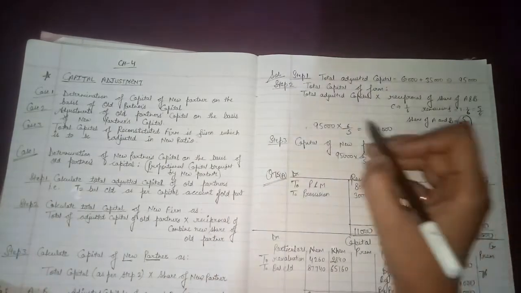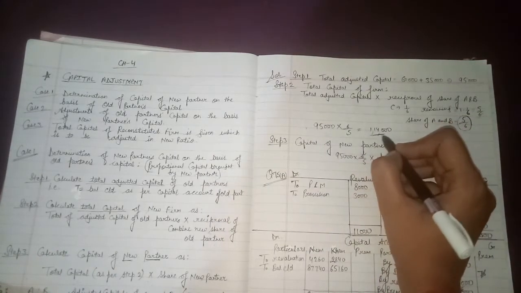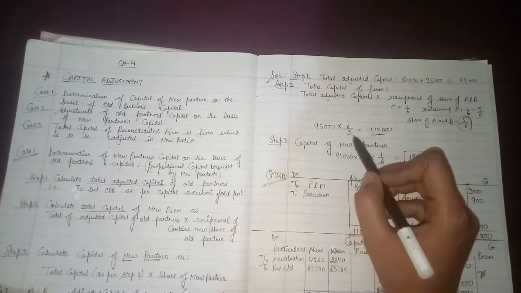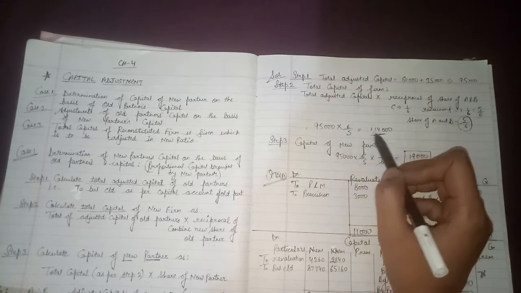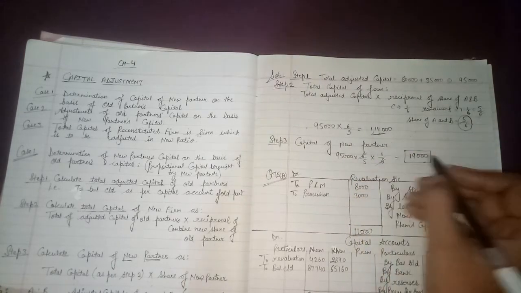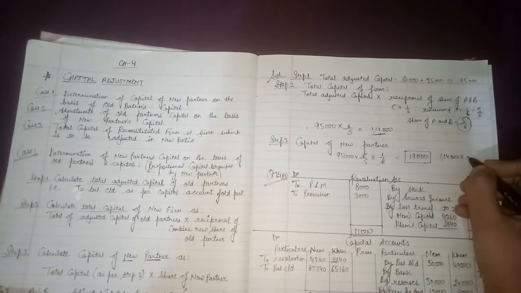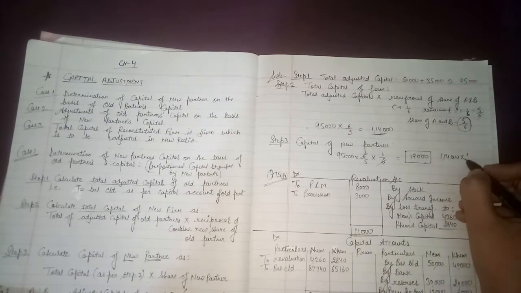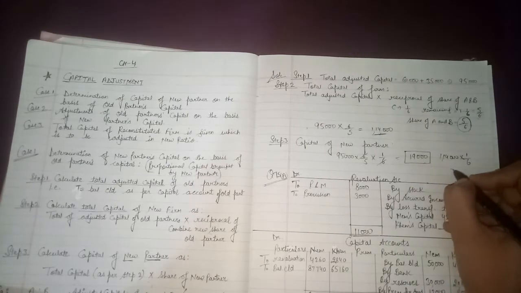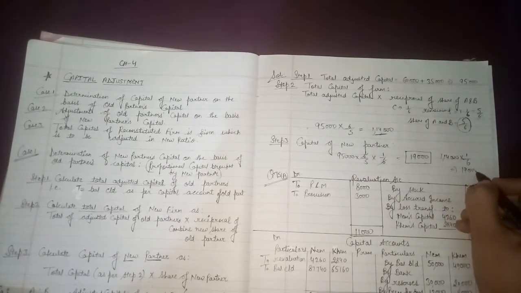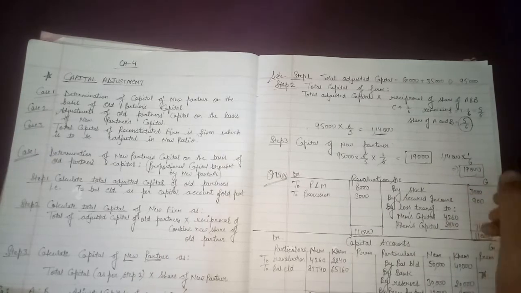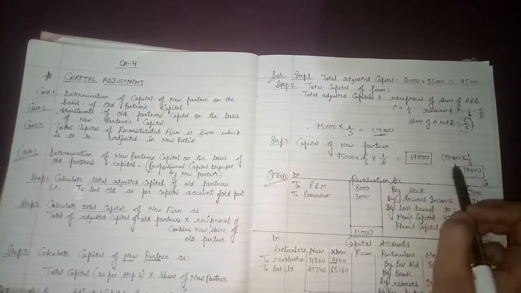But do one thing, you need not do this calculation of 1,14,000. Why? Because in step 2 you calculate 95,000 into 6/5, 1,14,000. Then again in step 3 you calculate 1,14,000 into the new partner's share, 1/6, which is equal to 19,000. So this is a long process of calculation.